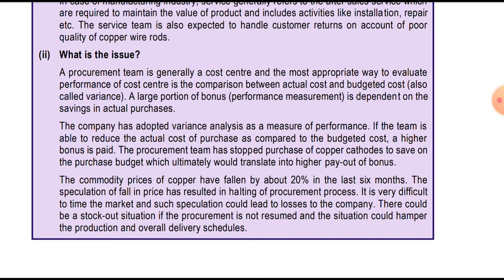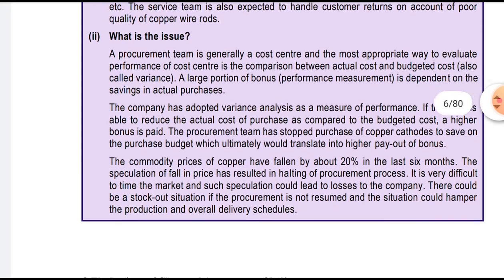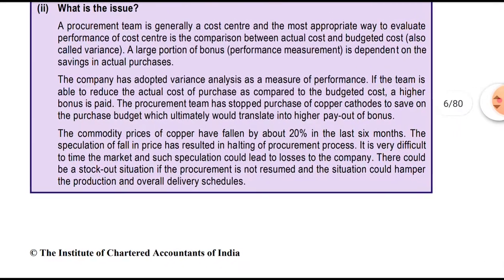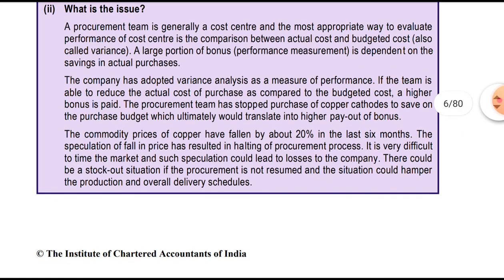The procurement team has stopped the purchase of copper cathodes to save on the purchase budget, which ultimately would translate into a higher payout of the bonus. Commodity prices of copper have fallen by 20% in the last 6 months.